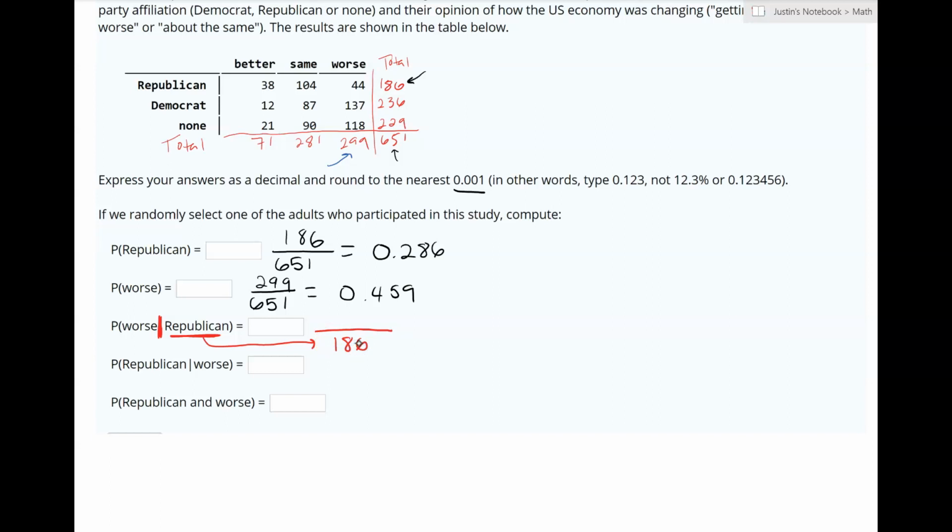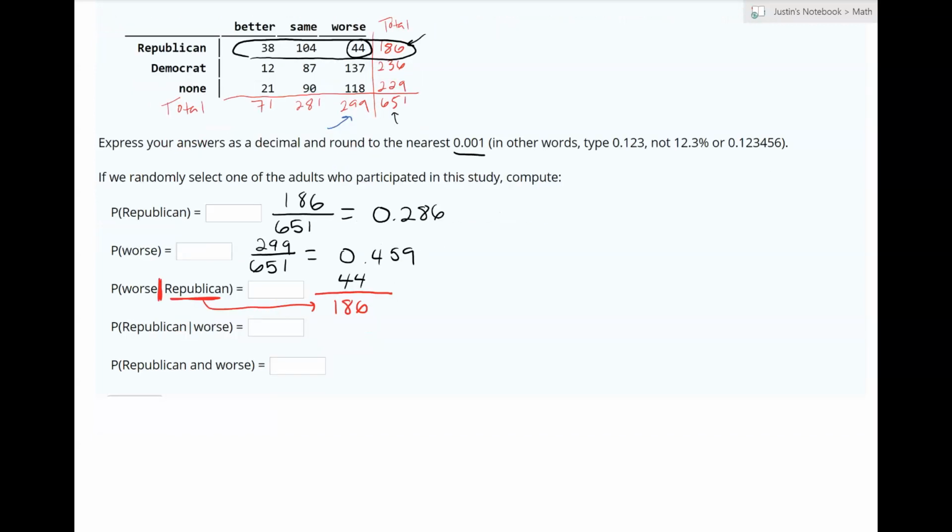So now, given that it's for Republicans, or out of Republicans, we want to know what's the probability of choosing someone that says worse. Well, as it says here, out of all these Republicans in this row, how many of them said worse? Were the 44. So it would be 44 out of 186. Calculating this gives us 0.237.